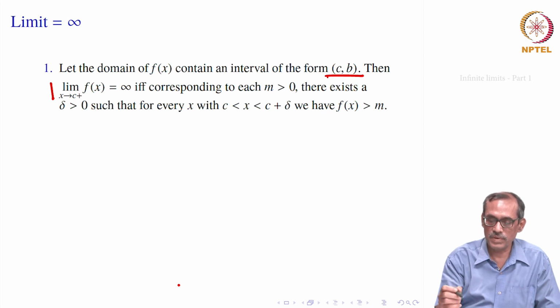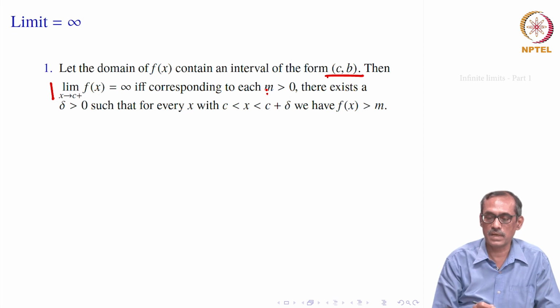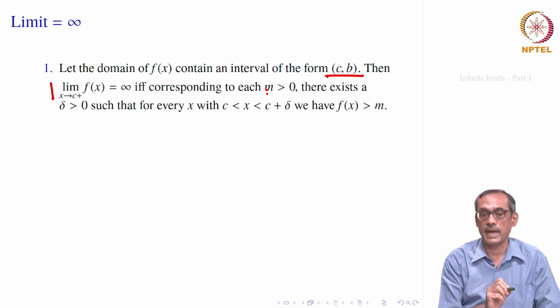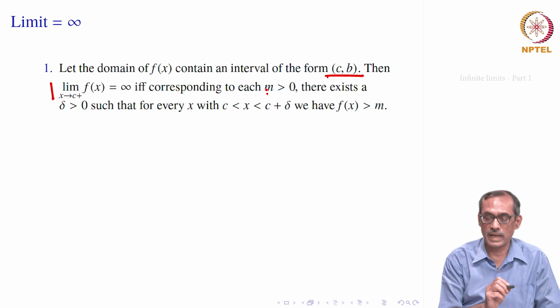So, if you have a real number m which is bigger than 0, then you can choose your x near c in such a way that f of x should be bigger than m. That is how this unboundedness idea is expressed.